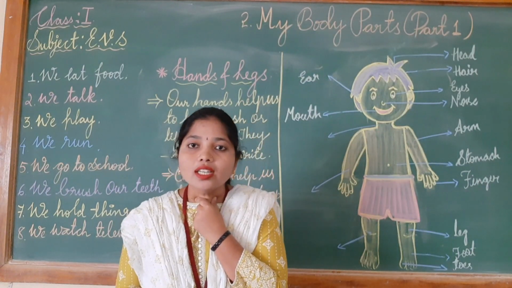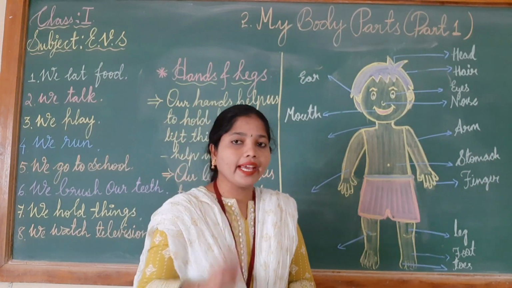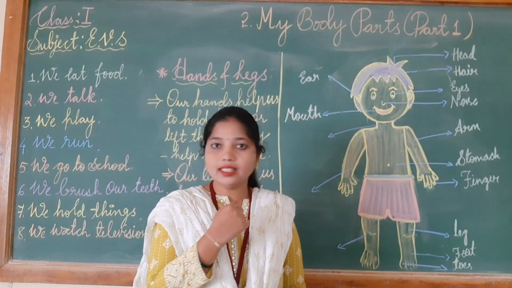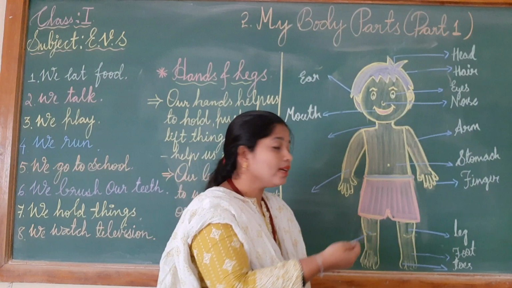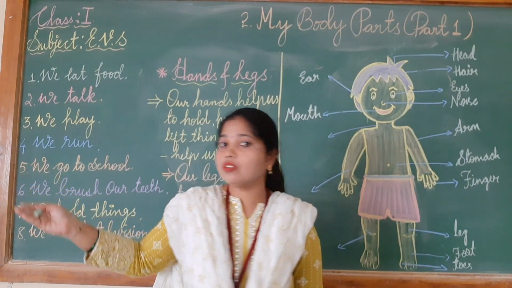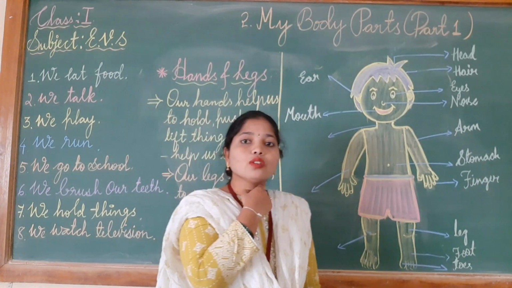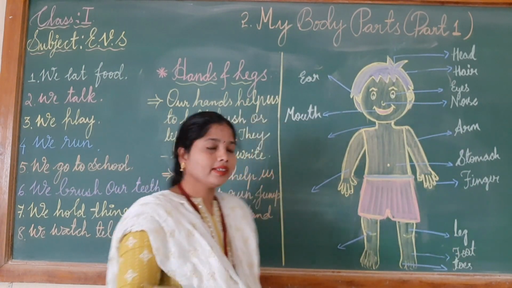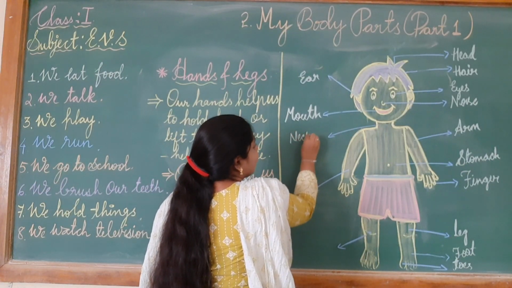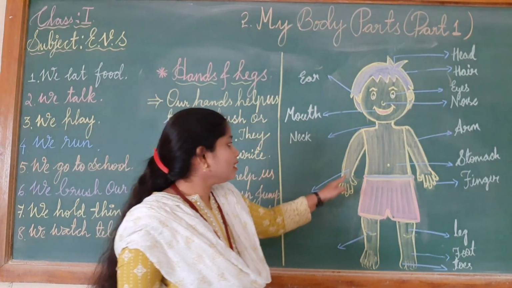Next is what children? This part is called neck. With the help of this neck, we can rotate here and there. See children, if you want to see this side, we will turn like this. If we want to look that side, we will rotate our neck and see. So this is called neck. Next spelling is N-E-C-K. Neck.